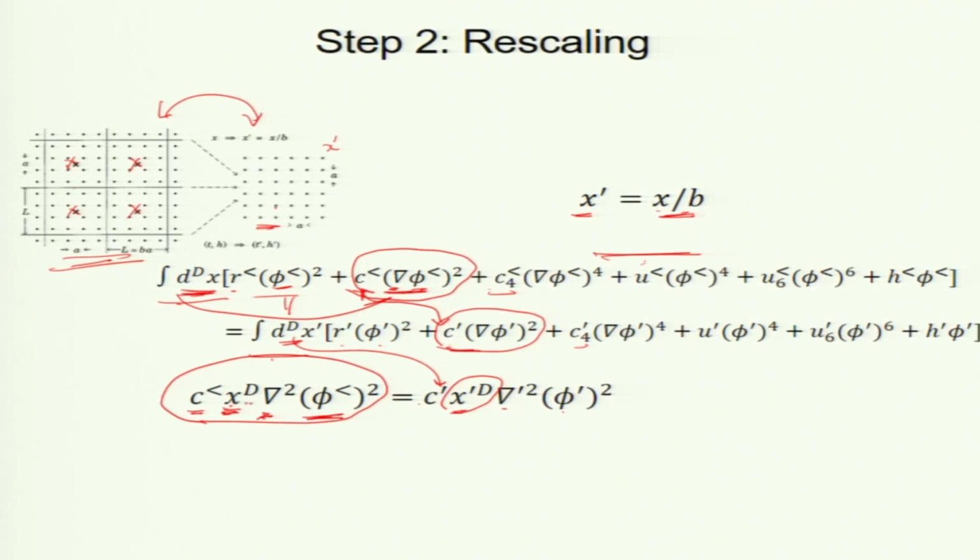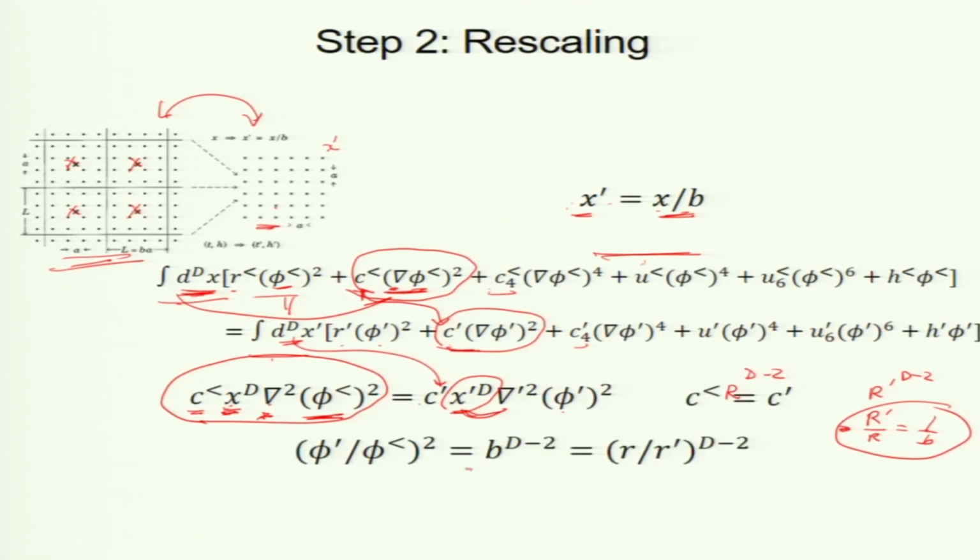Now, what does x to the d by grad square multiplied by grad square give you? It is radius to the power d minus 2. This object will give you r prime to the power d minus 2. What is the ratio of the two? r prime by r is b, right, r prime by r is 1 by b. So, just substitute it there and assume C less is equal to C prime. It turns out C does not change. I am going to show it later. You just have to bear with me.